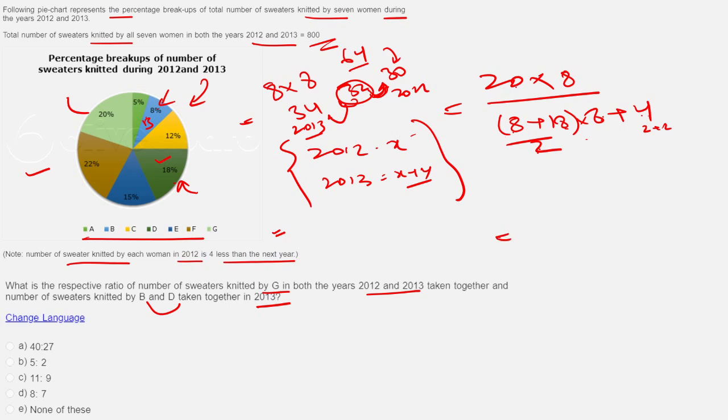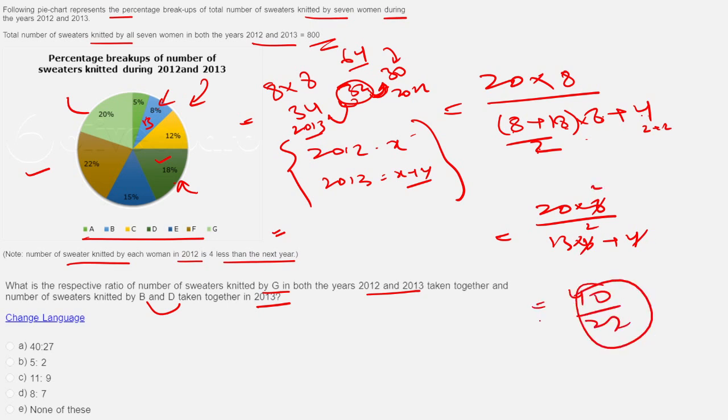Yeah, explanation took me time. Otherwise, what I'll write? 20 into 8 divided by 18 plus 8, 26 by 2, 13 into 8 plus 4. This should be my answer, right? Again, I'll try to simplify my calculation. What is this? I'll divide everything by 4, right? So what do I get? This is what I'll get. So this is 40 divided by 26 plus 1, 27, 40 upon 27. I hope you understood the concept here. That is what we will use even going forward.